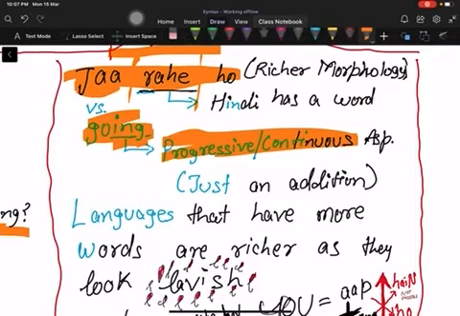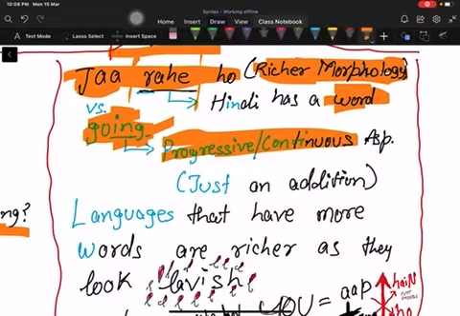Hindi has a word for it, so more words, while English just has an addition, not a word. It has a richer morphology. More words make richer morphology.